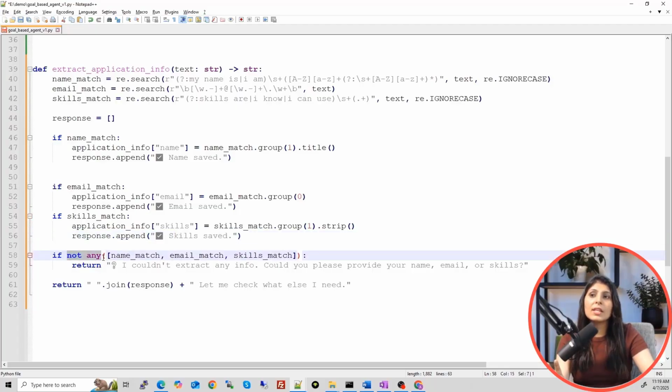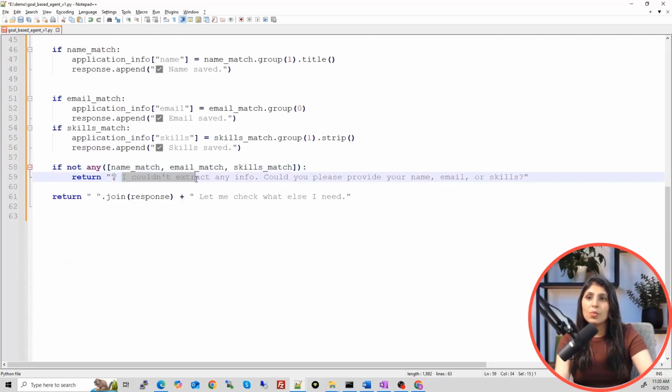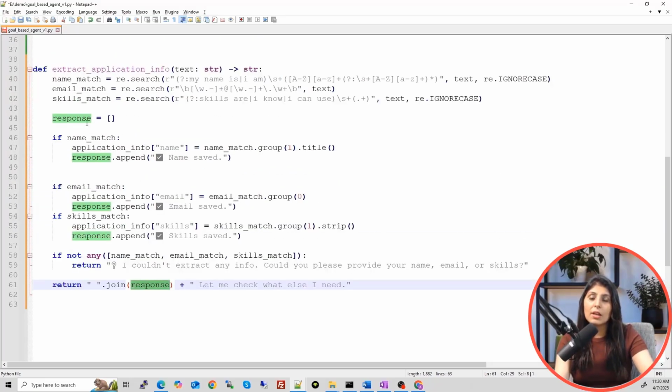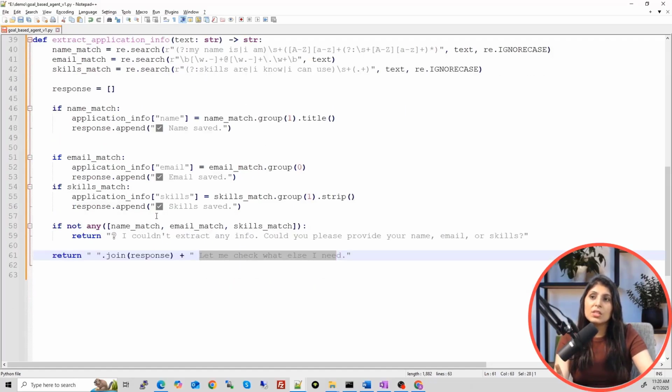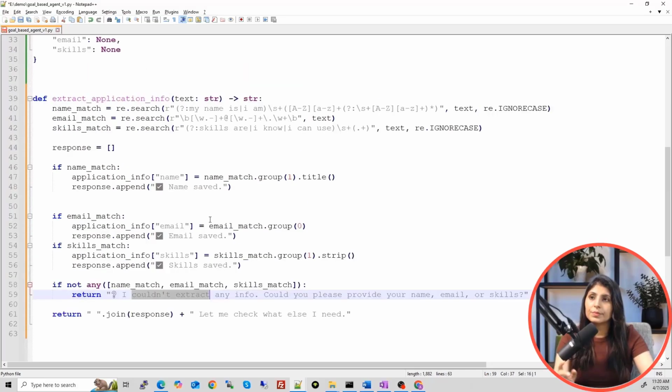And if not any, meaning if any of these details is missing, then our bot will show this message. And if everything is provided by the user, then the bot will give you this kind of message. Okay, whatever is there in response, what will be there in response if everything is there? Name saved, email saved and skill saved. So these three messages will be there in the response if everything is provided by the user, and then the bot will also write, let me check what else I need. And if any of these details are missing, then the bot will show, I couldn't extract any info. Okay, so this is the extract application info function.